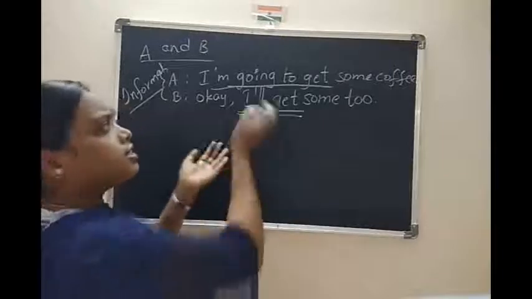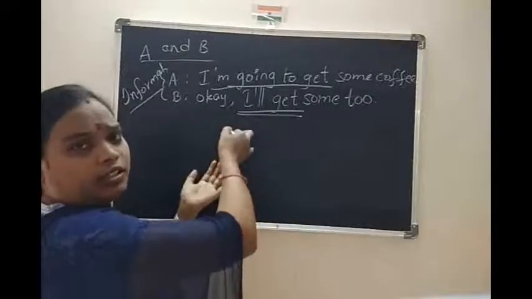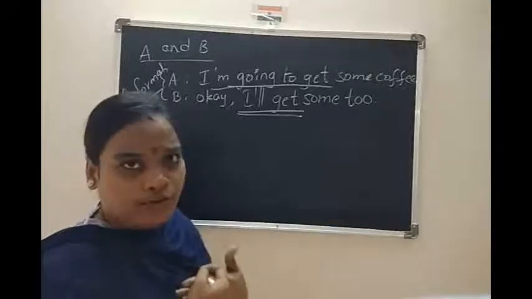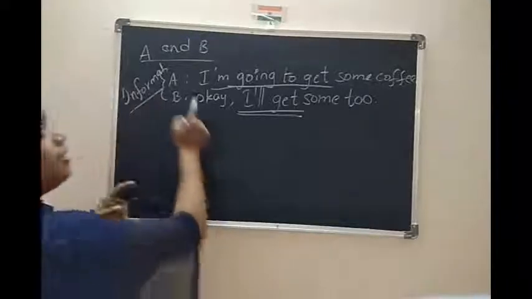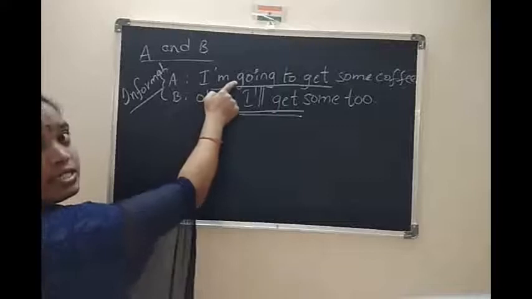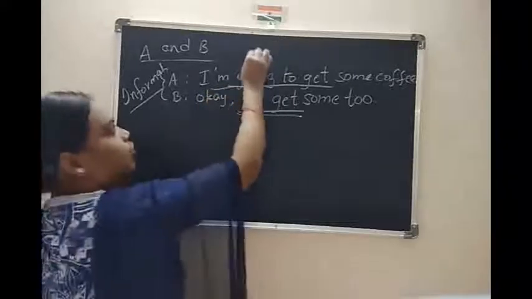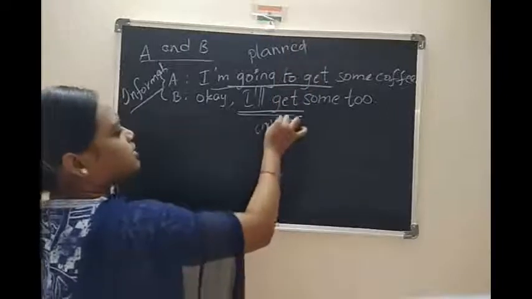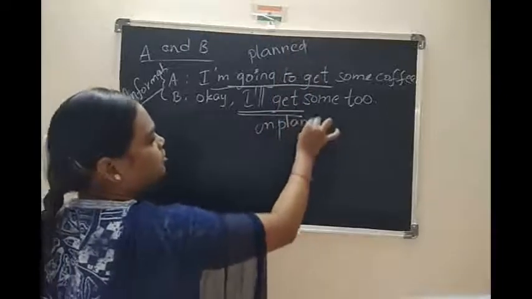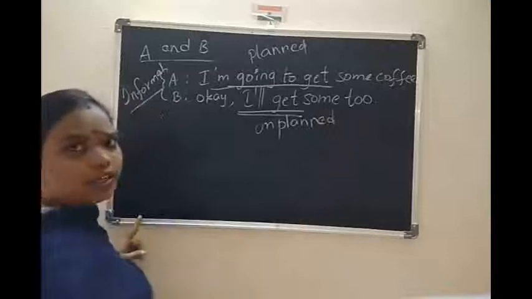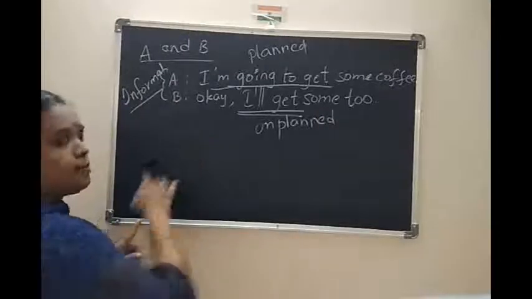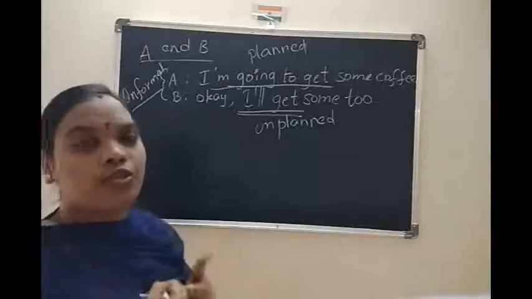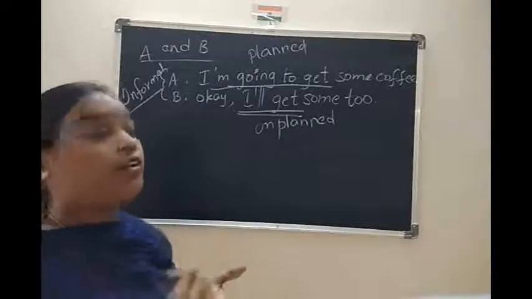So next, he joined him and also gets some coffee. Here going to is planned, already decided. This is an unplanned situation. Now do you get it? Yes. This is about informal situations. In informal, this is how we use going to and will.